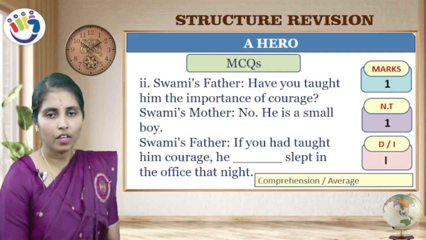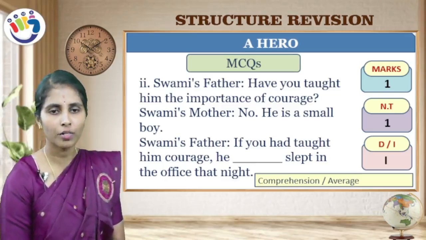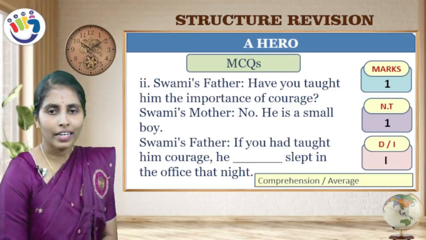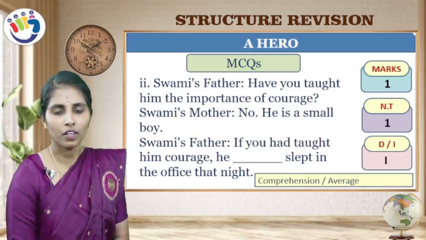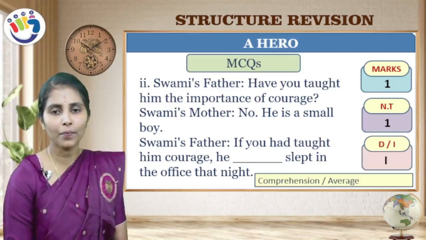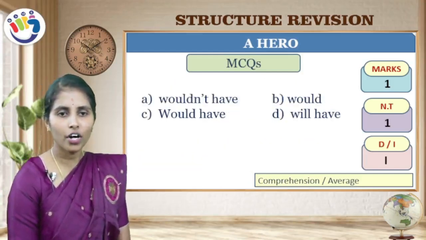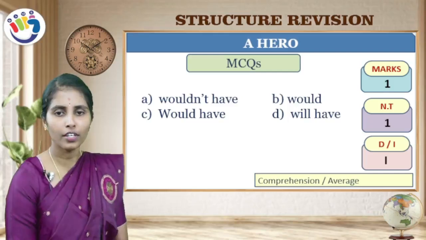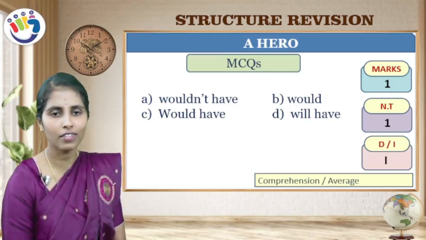Next conversation. Swami's father: Have you taught him the importance of courage? Swami's mother: No, he is a small boy. Swami's father: If you had taught him courage, he would have slept in the office room that night. Would not have, would have, will have. Would have is the answer. He would have slept in the office.